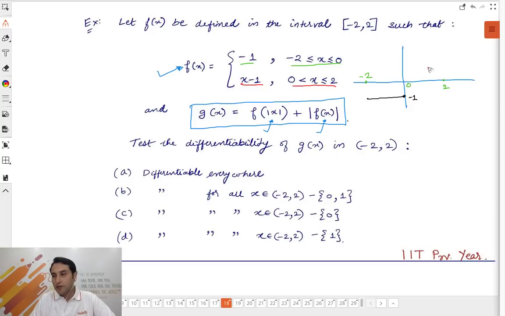ये तो सबको पता है. x -1 का ग्राफ कैसा होगा? व्हेन x इज 0, y इज -1. So this is the graph of what? x -1, right? The red one is x -1, the black one is -1. ठीक है. Now rest is plot these two graphs. Now let me see the answers. What answers are you telling me? The answers are